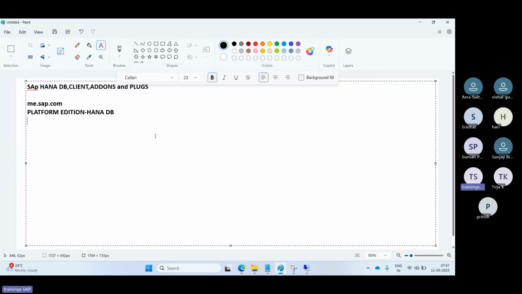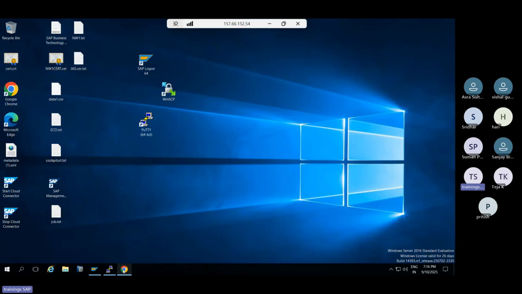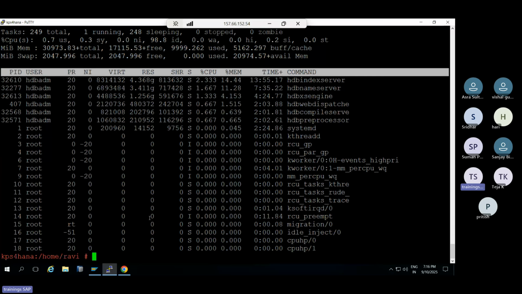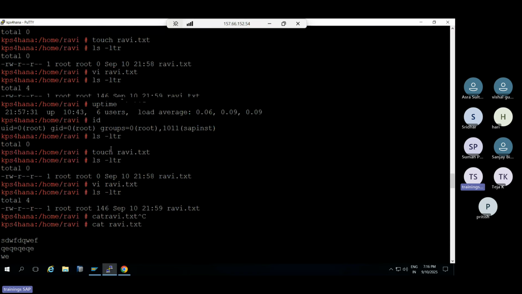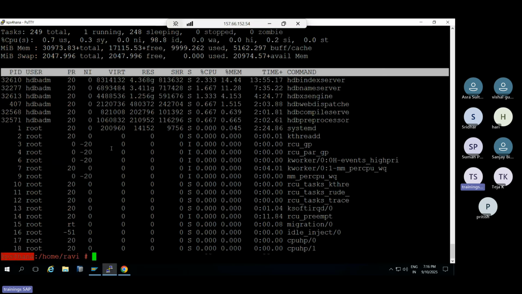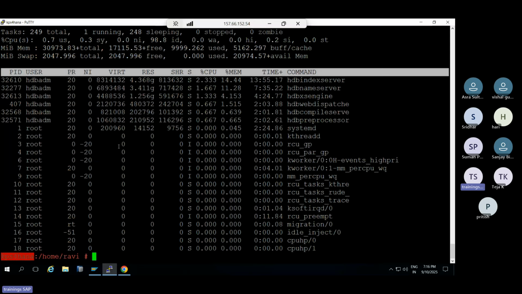HANA installation here. Then how to do the HANA installation? Before that, I think you guys can practice the Linux commands. Linux commands are very important. Why? Because first of all, you should log into the Linux, right? So please log into the Linux box for HANA just to practice the Linux commands. Okay, just to practice it. Don't delete anything. Create the folder structure and everything, you can use it, but don't delete anything.